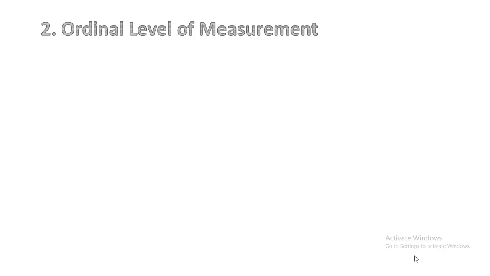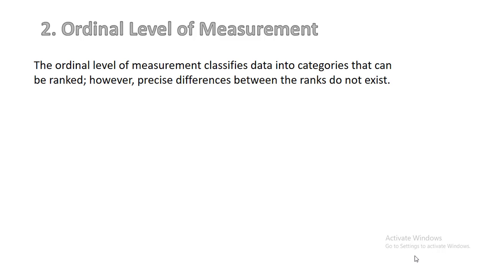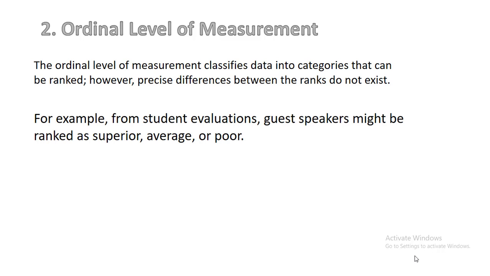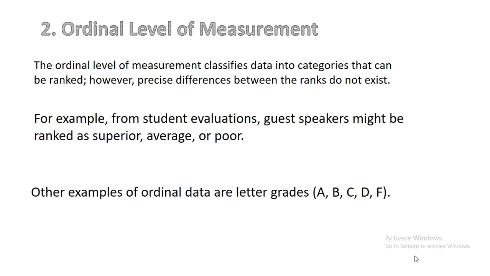Second, we have ordinal level of measurement. The ordinal level of measurement classifies data into categories that can be ranked. However, precise differences between the ranks do not exist. For example, from a student's evaluation, a guest speaker might be ranked as superior, average, or poor. Other examples of ordinal data are letter grades like A, B, C, D, and F.